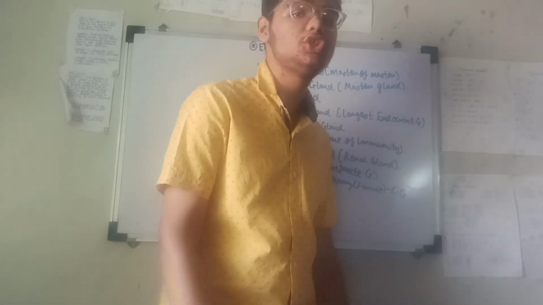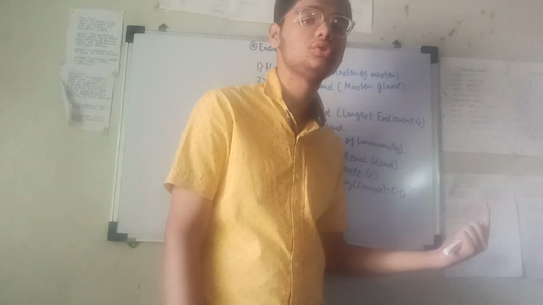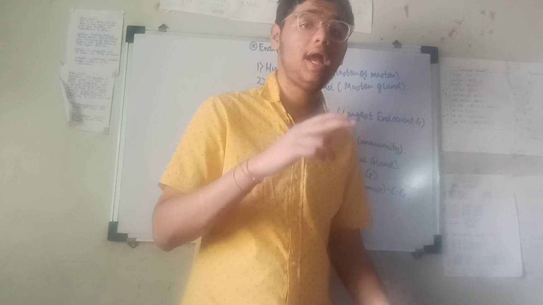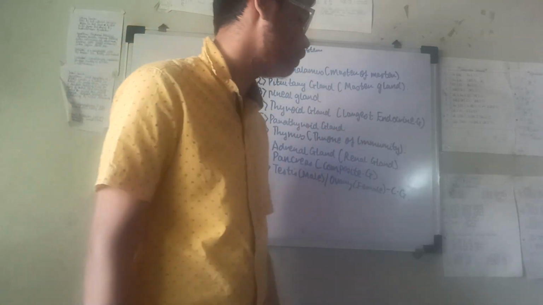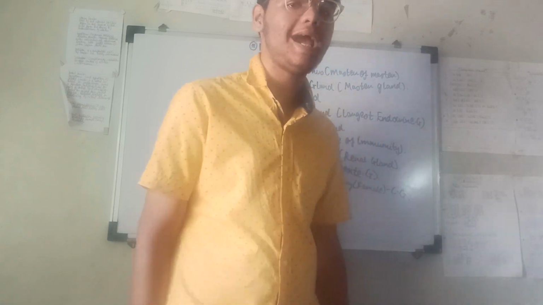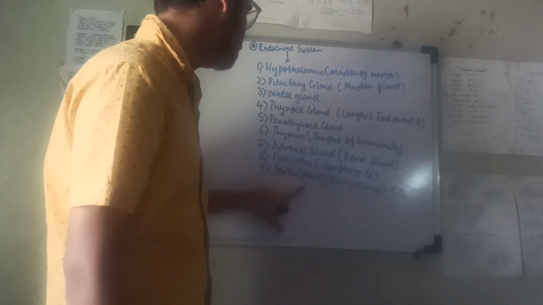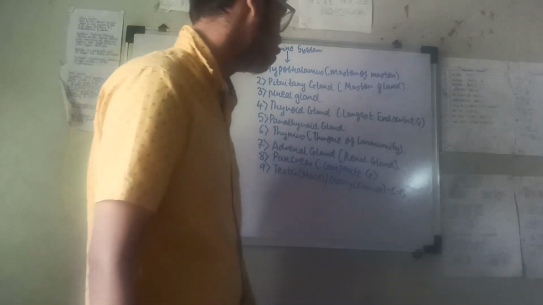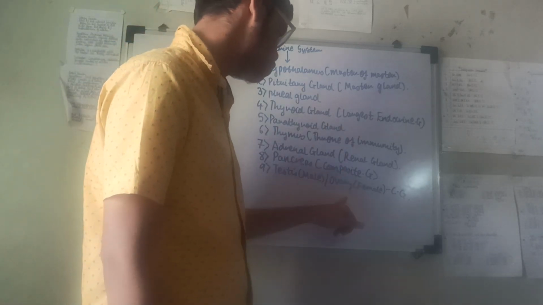Pancreas, composite gland, two functions, endocrine as well as exocrine. Endocrine function by islets of Langerhans, and exocrine function is the digestive enzymes secreted. Testes in male, related to testosterone hormone. Ovaries for progesterone and estrogen, mostly estrogen and